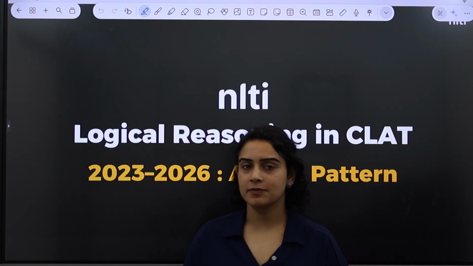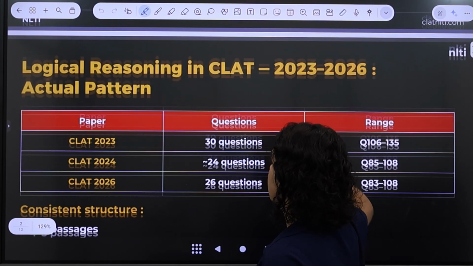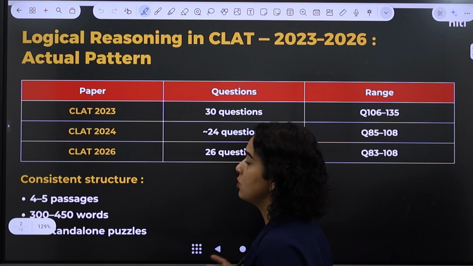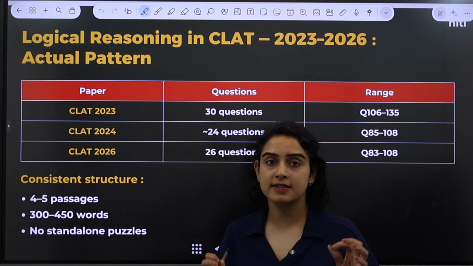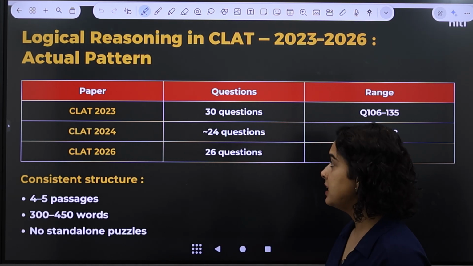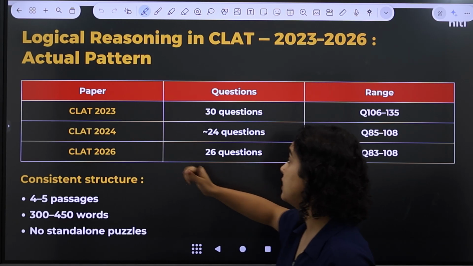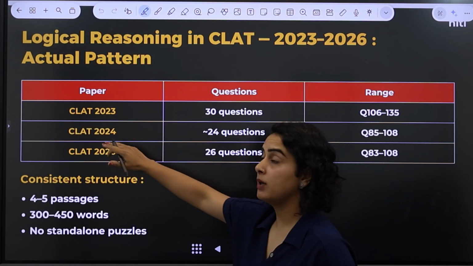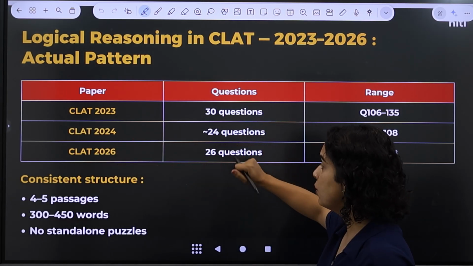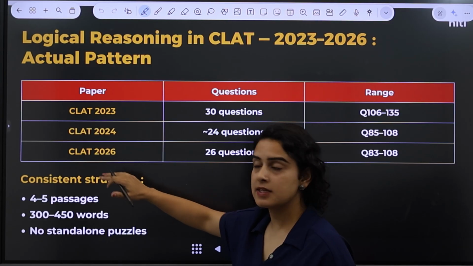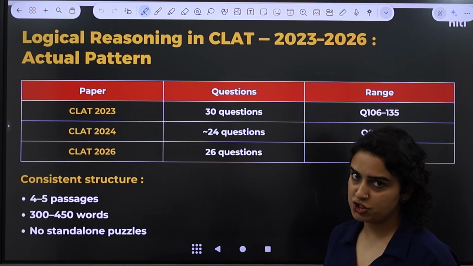So let's get started. First of all, let us understand what exactly is the logical reasoning section in the CLAT exam. In CLAT 2023, there were around 30 questions. In CLAT 2024, there were around 24 questions. And in CLAT 2026, there were around 26 questions.